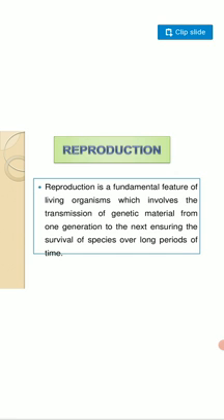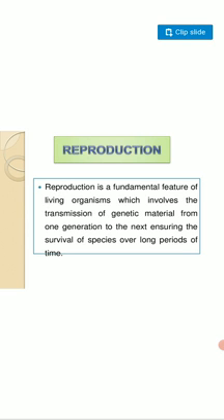What is the meaning of reproduction? I think all of you know that reproduction is one kind of biological process, a fundamental feature of living organisms, which involves the transmission of genetic material from one generation to the next generation. This is the biological process by which we reproduce our offspring.